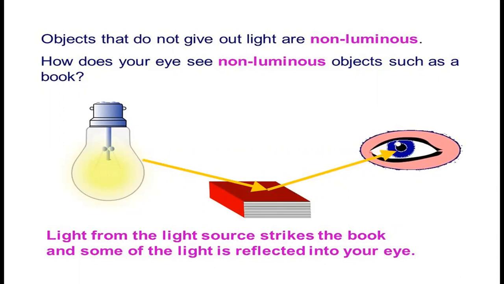So that's why you are able to see the book. What happened? Light from the light source strikes the book and some of the light is reflected into your eyes, and you are able to see the book.